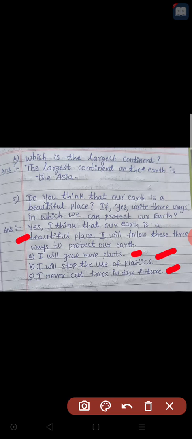I have written here option A: I will grow more plants. The first one is we need to grow more plants. To save this earth, we need to grow more plants. Second point, I will stop the use of plastics. We should not use plastics. When we are going to the shops, we are asking for the plastic cover.